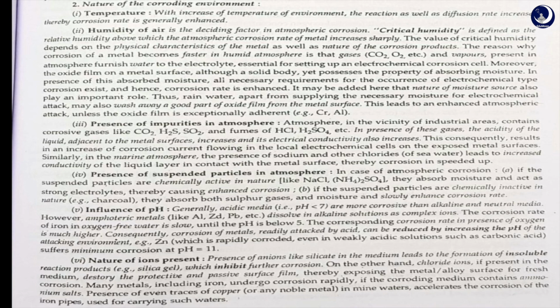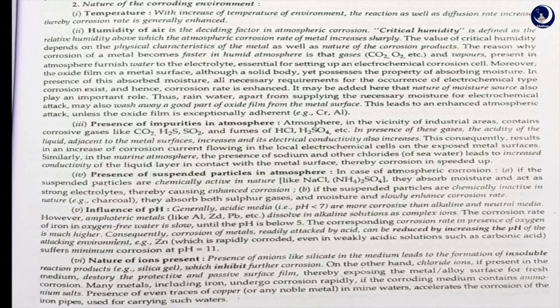Presence of suspended particles in atmosphere: these mainly are chemically active in nature. They absorb moisture and act as strong electrolytes, thereby enhancing the corrosion rate.